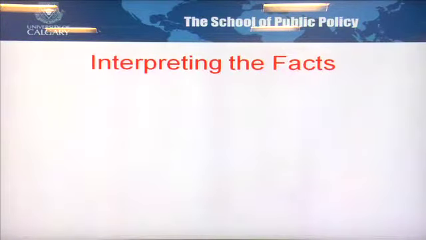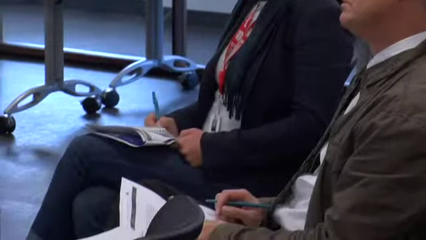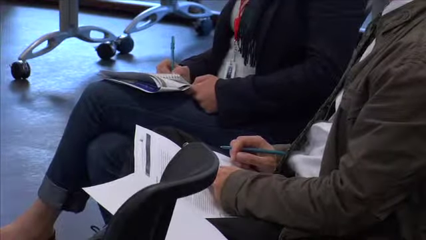And now we can put all these facts together into an explanation. And our explanation goes like this. An economic boom in Calgary relative to elsewhere encourages people to move to Calgary looking for a job. When they get here, they find out that there's very few rental units available for them to move into. They end up in homeless shelters.